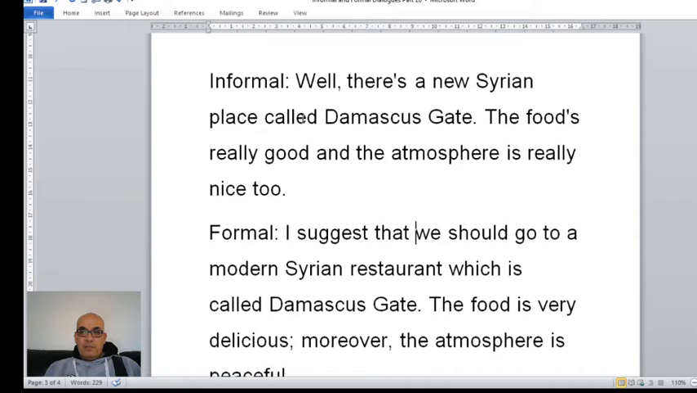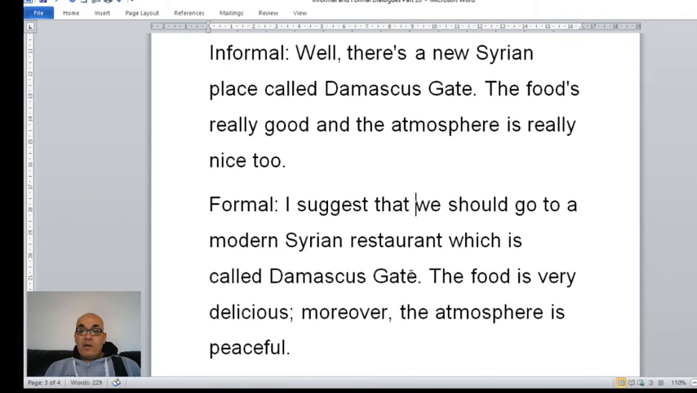There is a New Zealand place called Damascus Gate. So you say, I suggest that we should go. Again, should is for advice. And especially after suggest, this is what we call the subjunctive case in grammar. So I suggest that we should go to a modern, so I don't say new, I say modern, which is formal English, Syrian restaurant, which is called Damascus Gate. Again here, called Damascus Gate, I delete which is in informal English, but in formal English I have to add, which is called Damascus Gate.